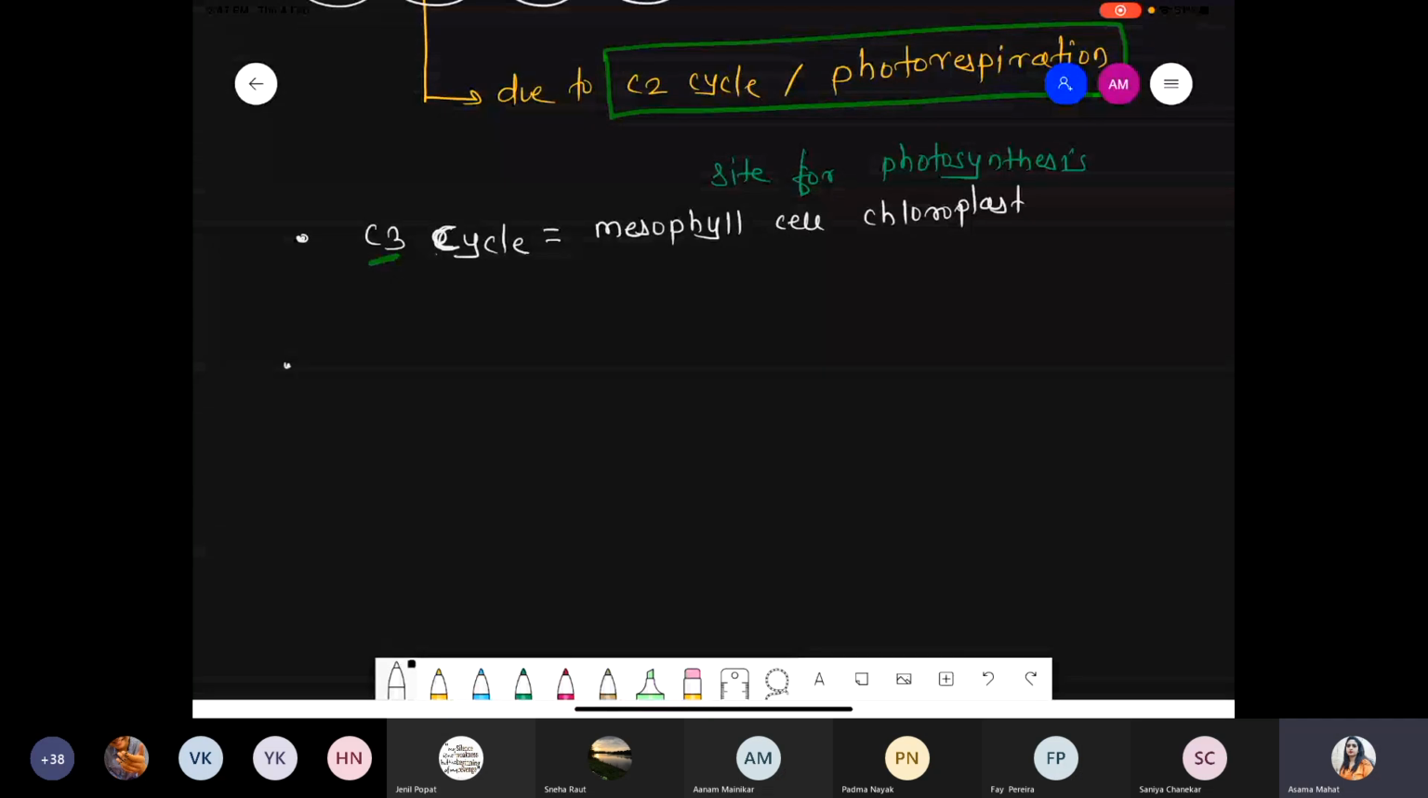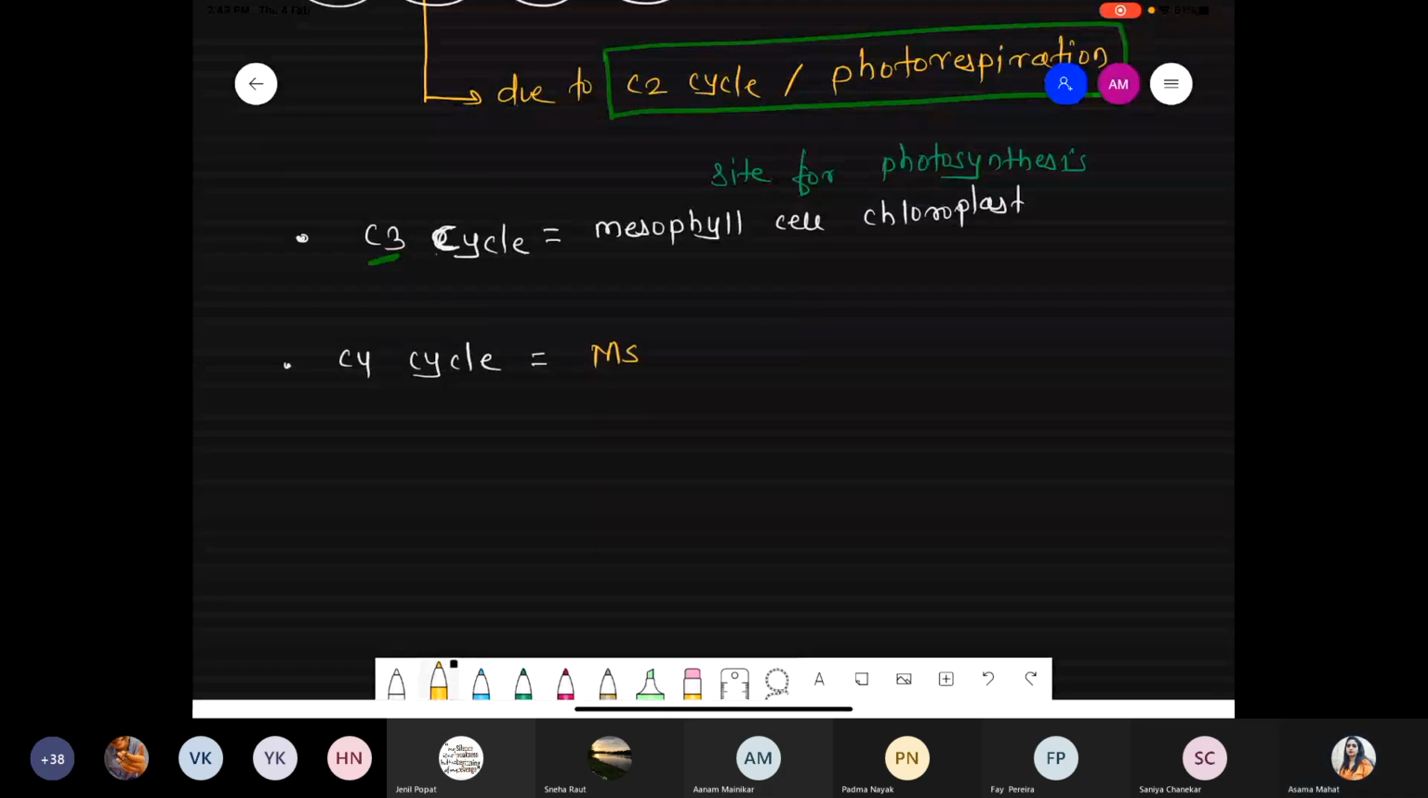Okay. When you compare this with the C4 cycle, we saw that C4 has double carbon fixation, right? Carbon dioxide gets fixed two times. So here photosynthesis occurs in the mesophyll cells, MSC, and along with that the bundle sheath cells, BSC. Inside the mesophyll cells we discussed there is granal chloroplast, and in the bundle sheath cells there is agranal chloroplast. So two cells are required.